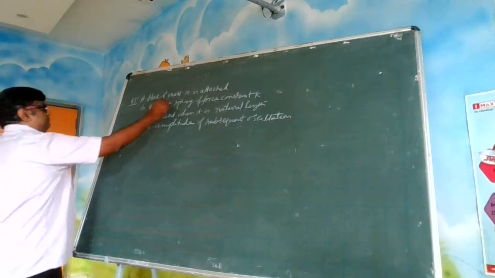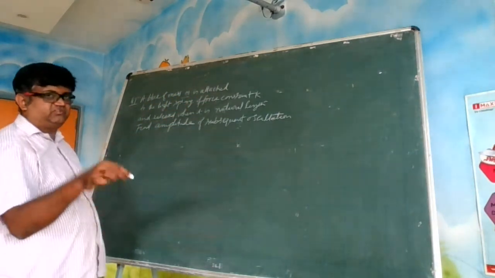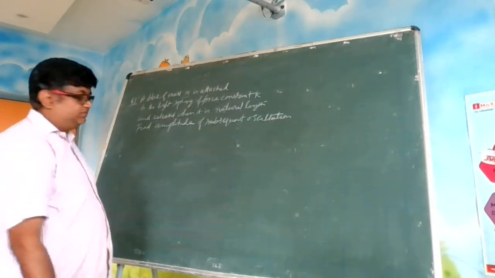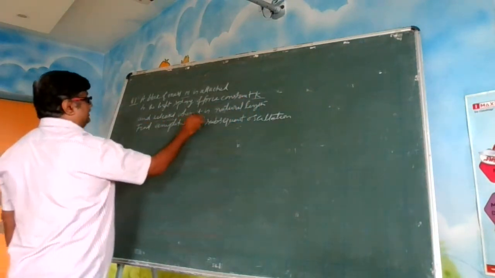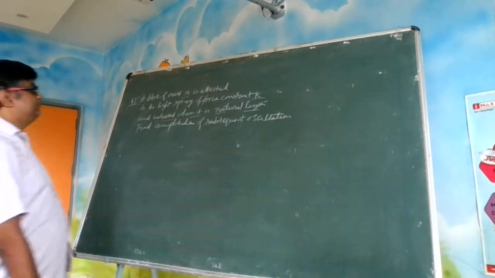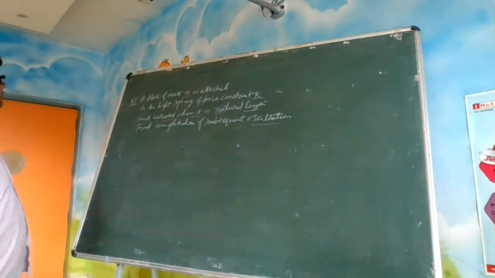A block of mass m is attached to the light spring. See, whenever you see this term called light spring and all that, that means the spring weight is negligible. Of force constant k and released when it is in the natural length. Find amplitude of the subsequent oscillations.